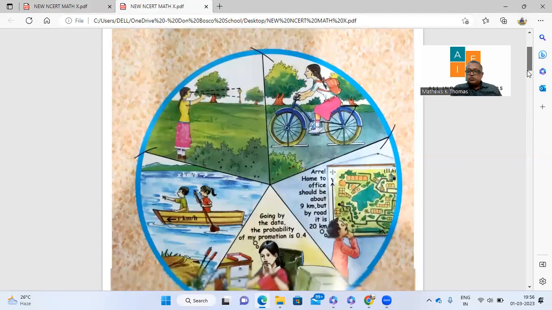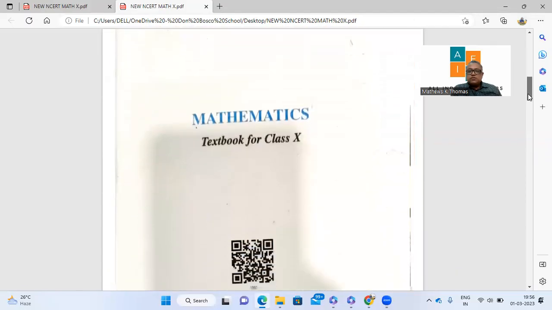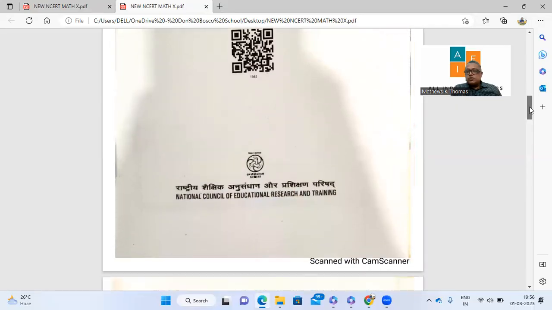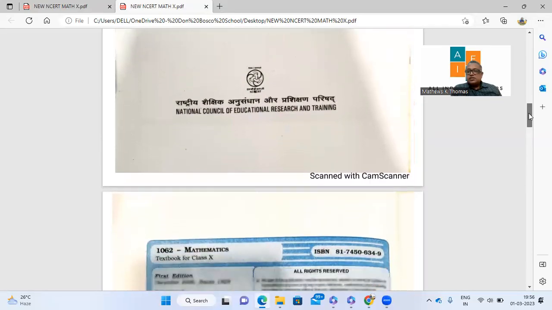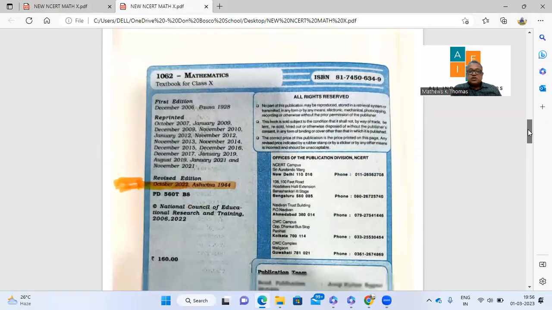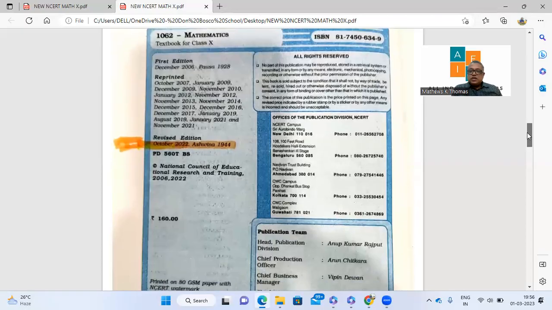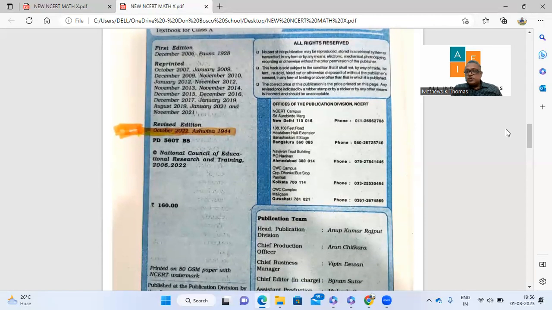So the new textbook is released. I have a copy of this, and I'm going to show you the contents of this and compare what was there in the previous textbooks as now. This is the revised edition which happened in October 2022. The CBSE has said that the NEP curriculum will not be enforced this year, so we may have to wait for another year or so, or probably more, for the NEP curriculum to be released officially by CBSE.